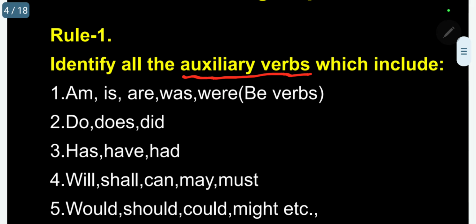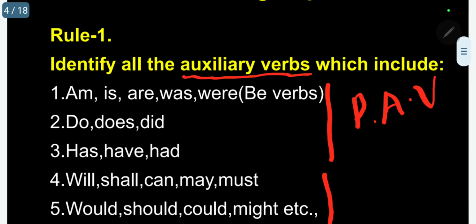When you come to auxiliary verbs, we can classify auxiliary verbs into 5 types. 1. Am, is, are, was, were, be verbs. Do, does, did, second type. Has, have, had, third type. So these 3 we normally call primary auxiliary verbs.